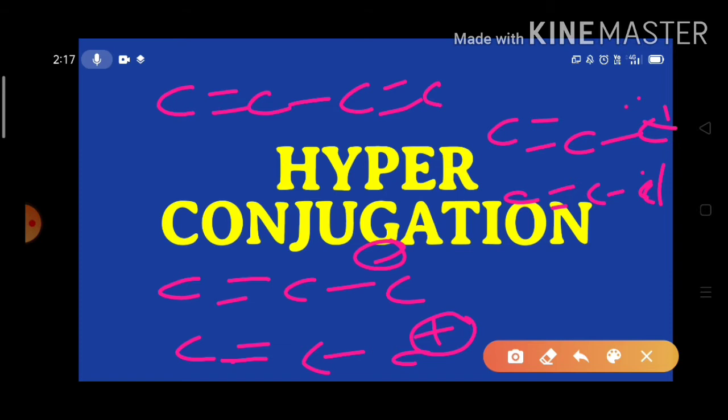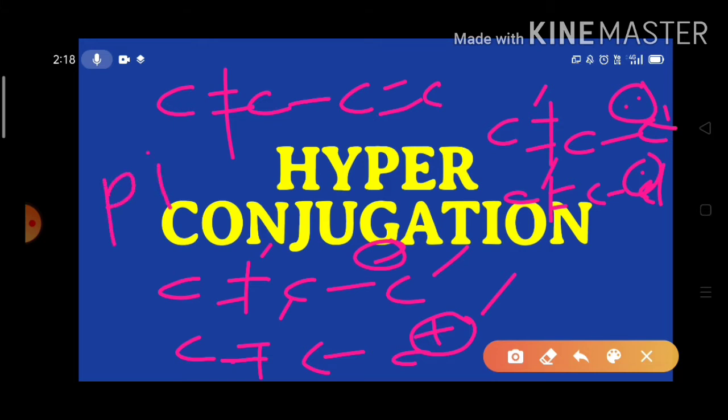Here, a multiple bond and a negative charge, a multiple bond and a positive charge, a multiple bond and a lone electron pair, or a multiple bond and an odd electron are separated by a single sigma bond. Such a situation is known as hyperconjugation. But in all these cases of conjugation, the compound has to possess at least one pi bond. That is the necessary condition, one pi bond.